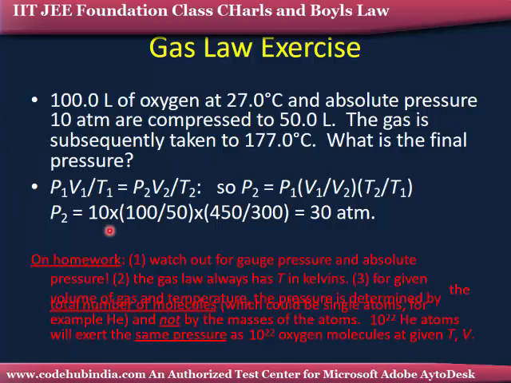If any one parameter among P1, V1, T1 and P2, V2, T2 is unknown, and the other five parameters are known to you, then you can calculate that unknown parameter with this formula, keeping in mind the temperature should be converted into absolute temperature.